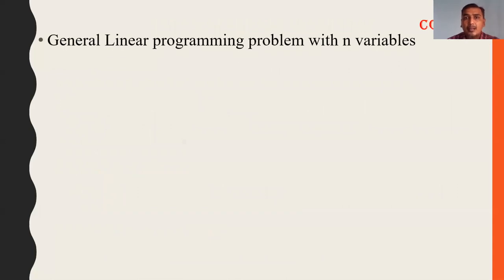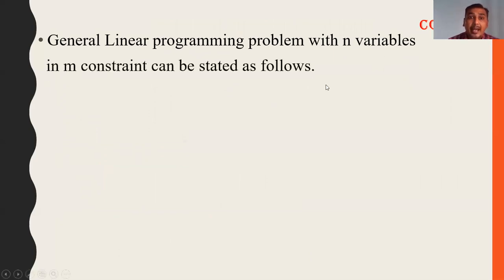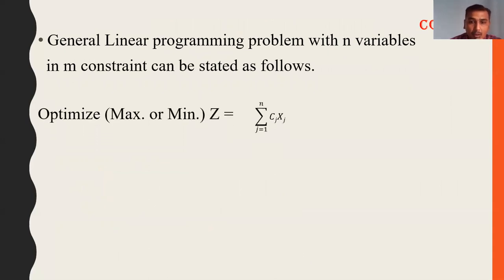The general linear programming problem, with n variables and m constraints, can be stated as follows. LP is basically a mathematical model for optimization of a function. The optimization function means the objective function, which is subject to restricted resources.